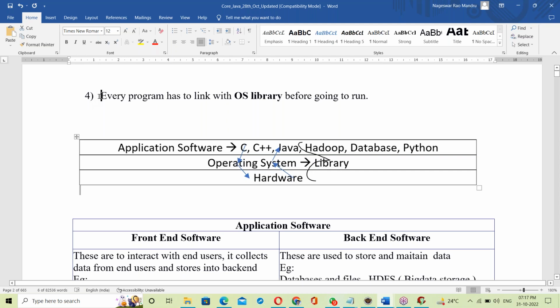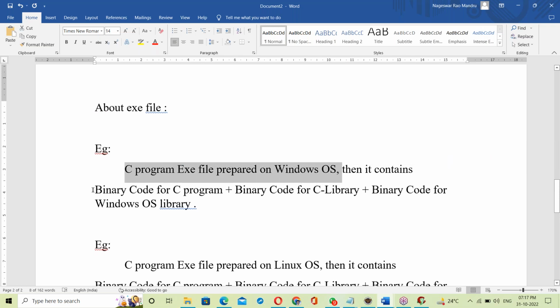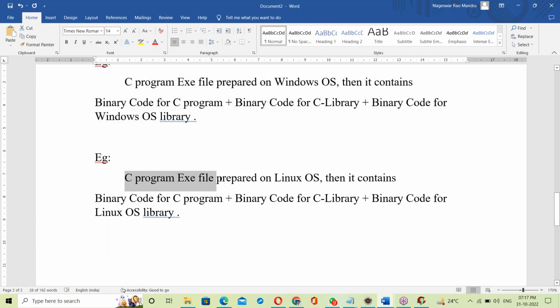Previously we discussed one point: every program has to link with the OS library before going to run. Linking, then execution. So here, a C program exe file prepared on the Windows base contains binary code for the C program, binary code for the C library, and binary code for the OS library. The OS library is also linked with that exe file. If the exe file is prepared on the Linux base, it links with the Linux-based library.